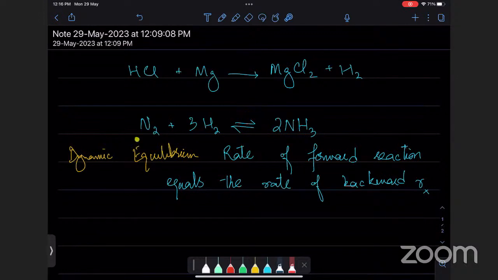क्यों? ज्यादा collisions इनकी हो रही है in the same amount of time, और इनकी कम collisions हो रही हैं, तो ये backward slow है और forward तेज है. लेकिन after a while क्या होगा? After a while you will have lots of ammonia available. तो अब अमोनिया की भी कोलिजन होना शुरू हो जाएंगी.